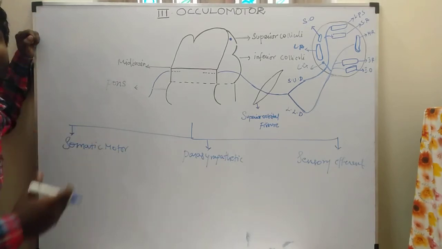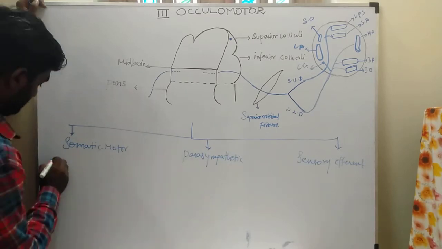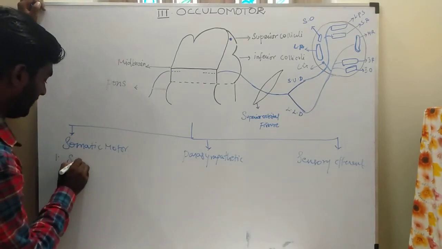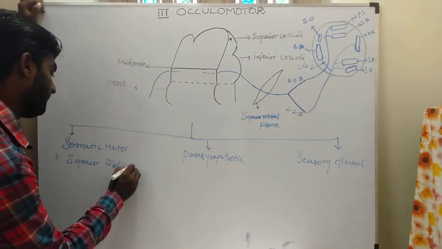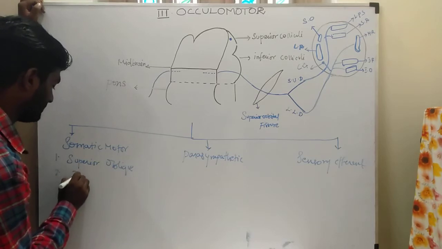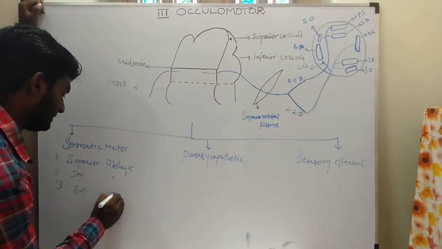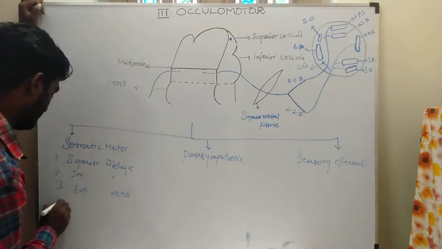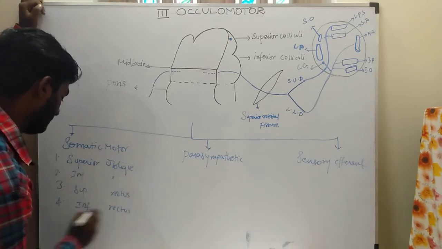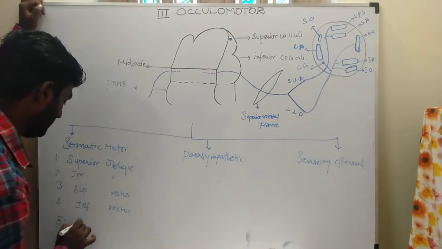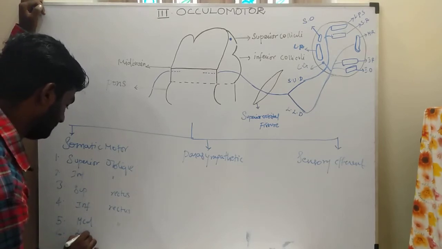There are six extraocular muscles in total. What are they? First is the superior oblique muscle. Second is the inferior oblique muscle. Third is the superior rectus. Fourth is the inferior rectus. Fifth is the medial rectus. Sixth is the lateral rectus.